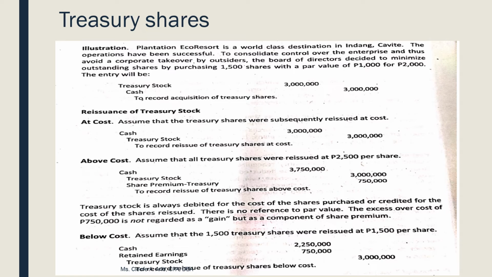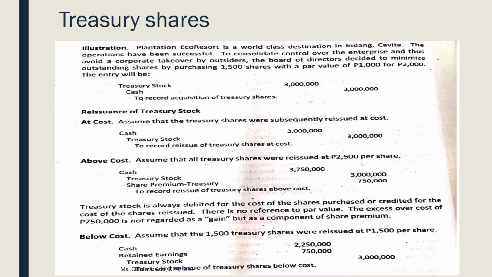So, pag binenta mo siya above cost, say for example, anong sabi dito? Assume that all treasury shares were reissued at 2,500 per share. That's 500 more than the cost of 2,000. So, what will be our entry? You just simply multiply 1,500 by 2,500 per share na reissue price. You get cash of 3,750,000. Pero yung treasury stock na i-credit mo is equal lang kung magkano mo siya binili.